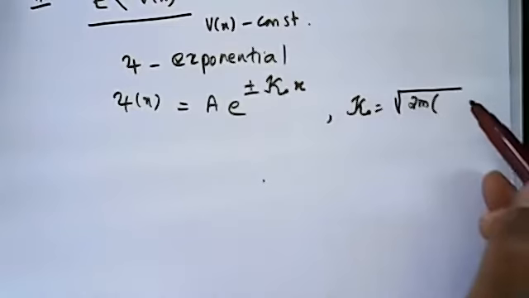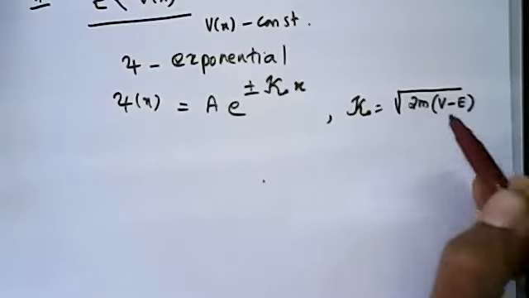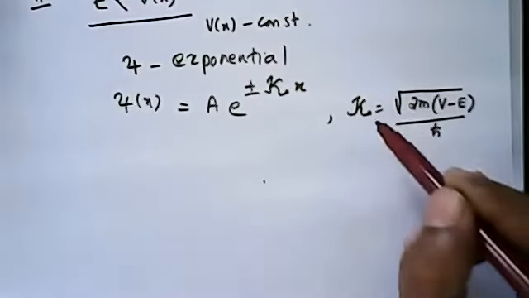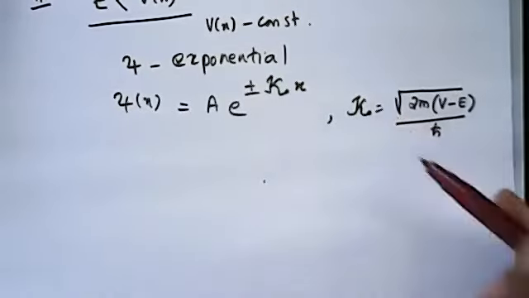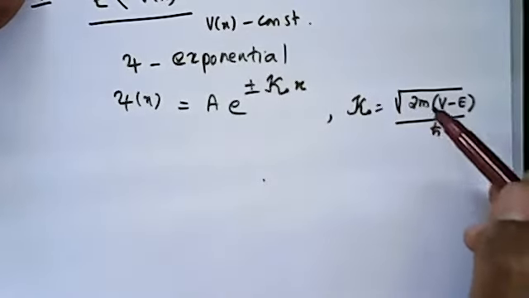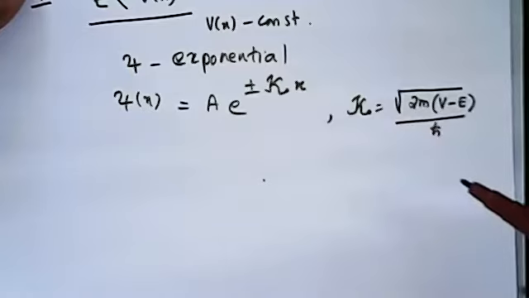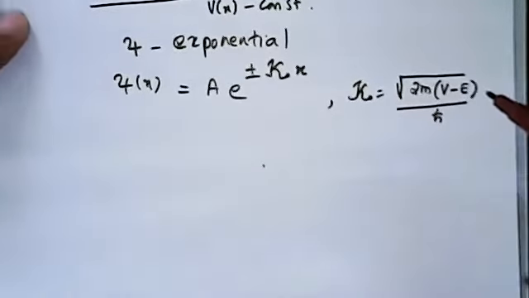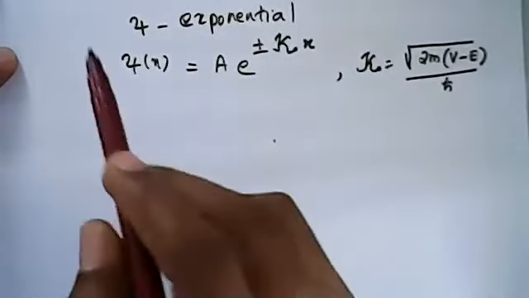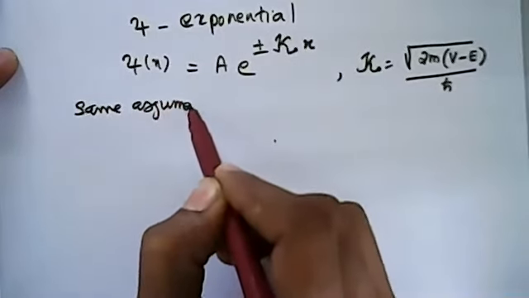Earlier it was E minus V, now this becomes V minus E. Actually the equation is E minus V itself, but you take that minus from inside the root to the outside, so you can put an i here. Here also we have the same arguments as before for the solution.